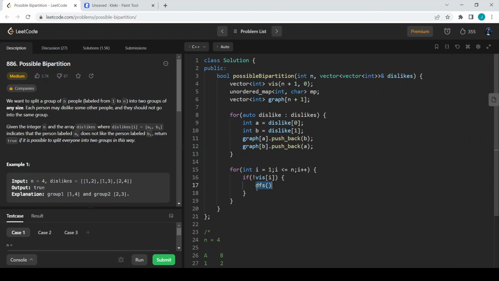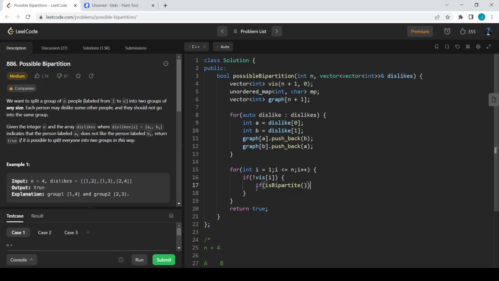DFS in the sense I will be checking is bipartite. If this function returns false, I will return false, else I will return true at the end of the day. If I am able to give all the nodes different group IDs, then I will return true.